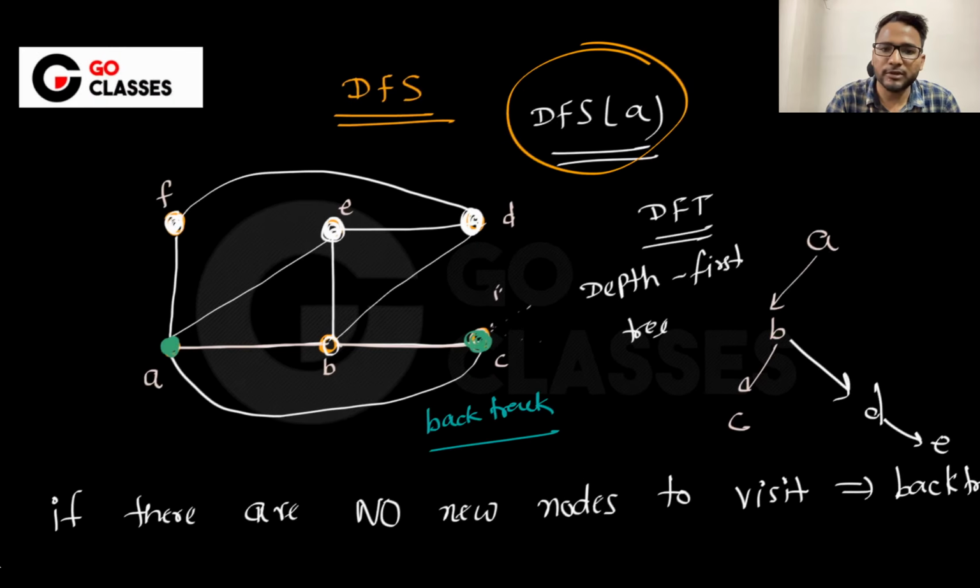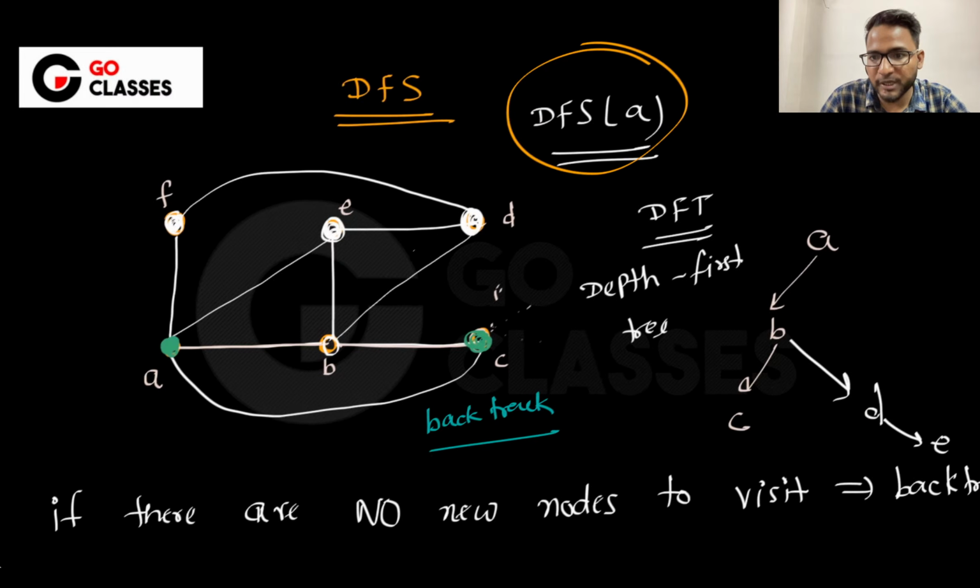Now tell me, with these basic questions, if you are going from C, should you be backtracking to B, or should you be backtracking to A? What do you think? I think you should be backtracking to B. The reason is that you came from B, that's the point. That's why you will backtrack to B. And then from B, can you go to some node which is unvisited? Definitely you can, so you will go to that unvisited node, maybe to E or to D.